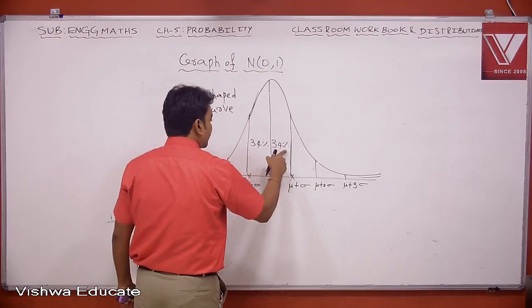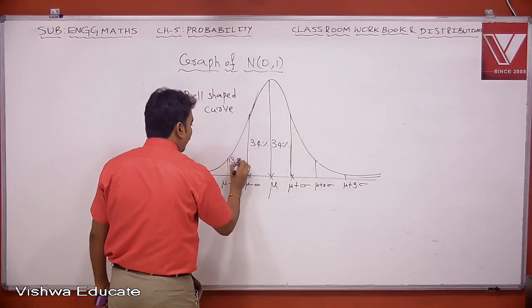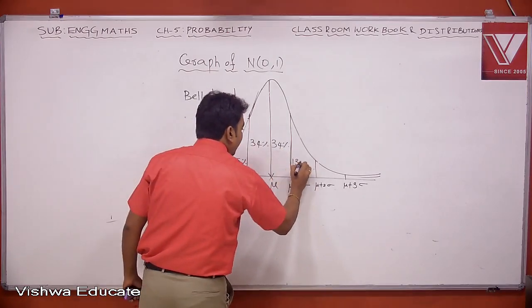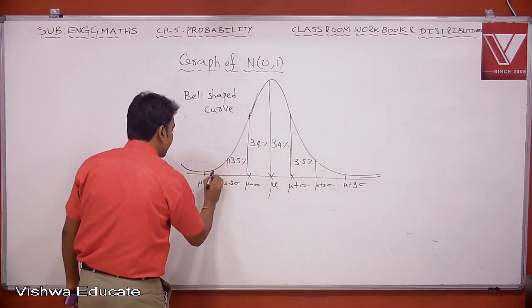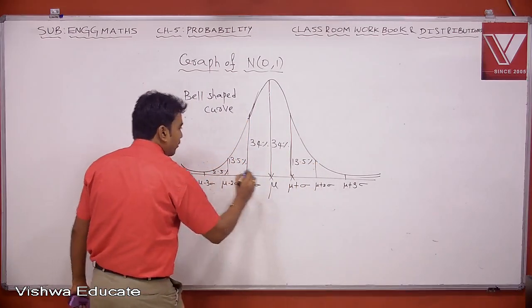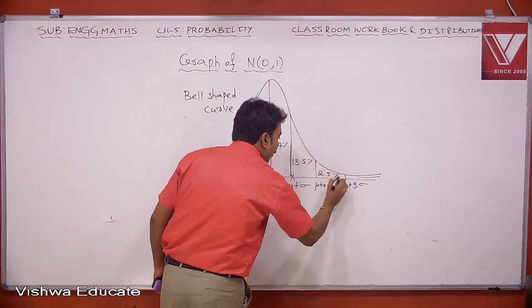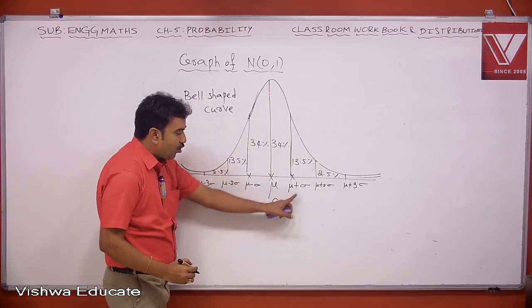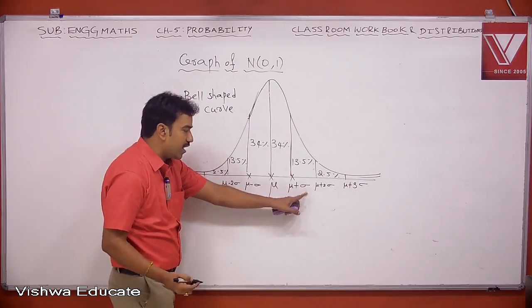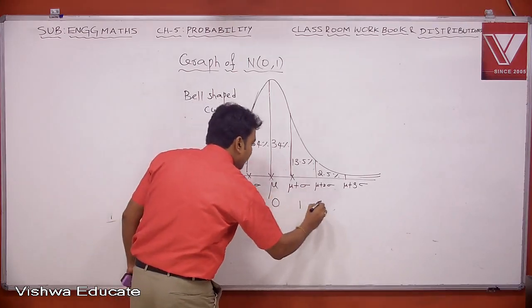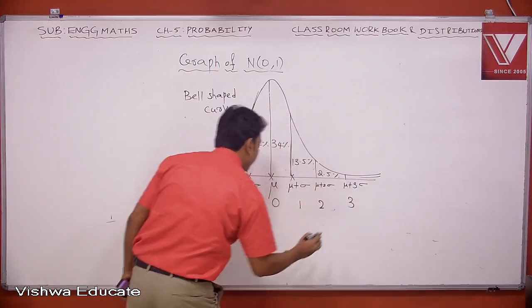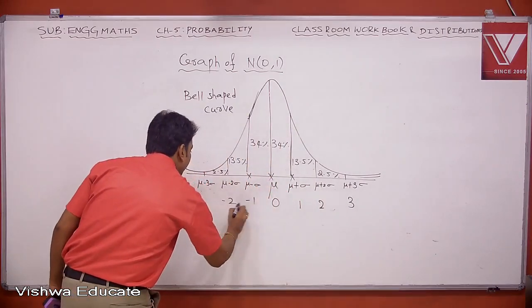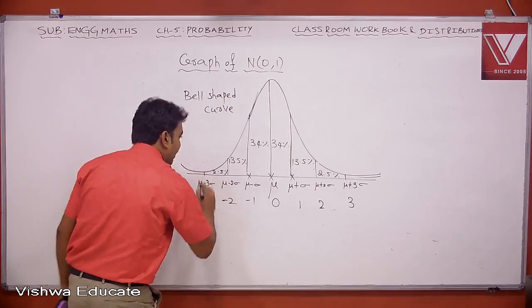Now 34%, 34%, this is 13.5%. This area is also 13.5%, and this is 2.5%. This is again 2.5%. Here mean value is 0, variance is 1. When variance is 1, standard deviation is 1. So this is 1, this is 2, this is 3, and this is minus 1, minus 2, and minus 3.